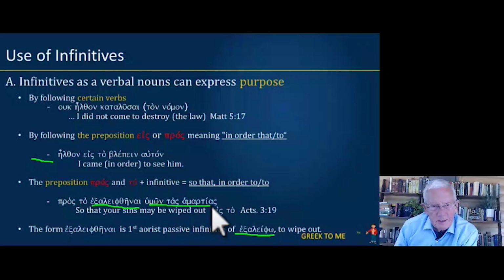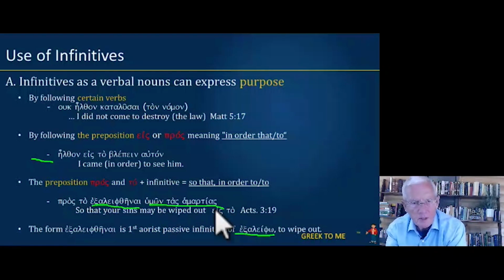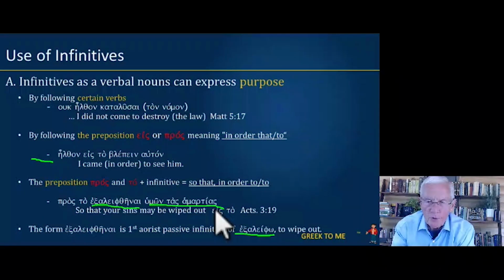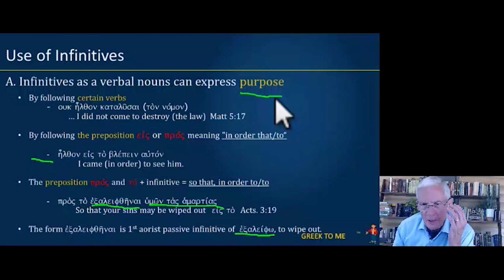The subject of an infinitive is in the accusative case. And here, the accusative case is tas hamartias, coupled with the pronoun hymon, or your sins. So that your sins may be wiped out. So this is a very common use of the infinitive to express purpose.